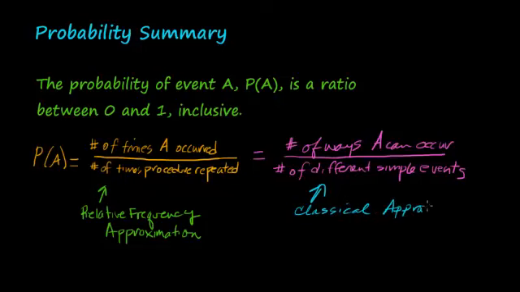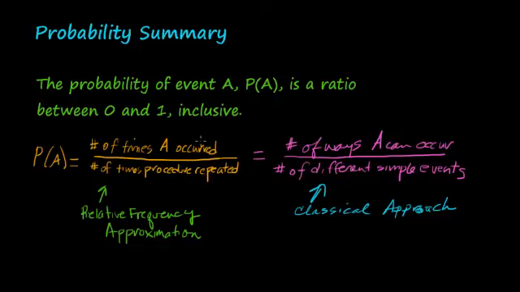But now when we look at these, let's think about the statement that the probability of an event A is a ratio. These are ratios, they're fractions, a numerator to a denominator, between 0 and 1 inclusive.